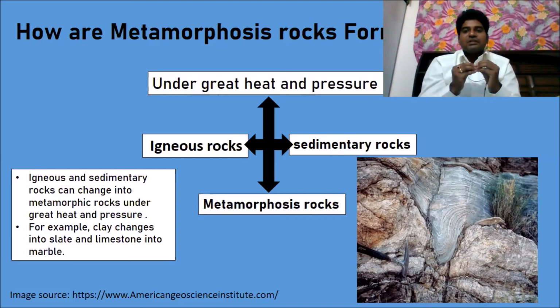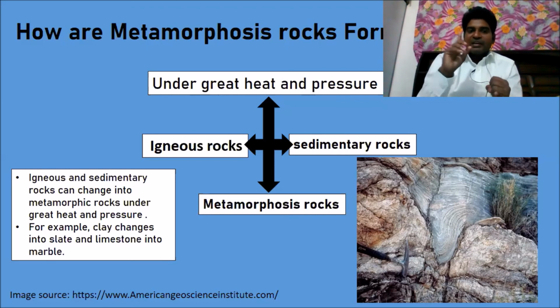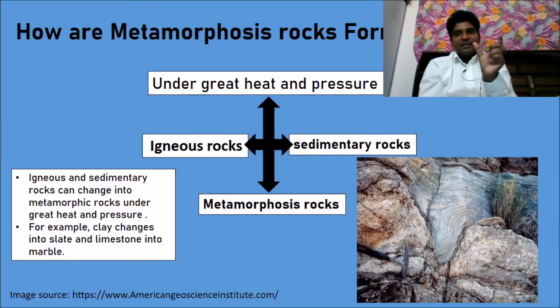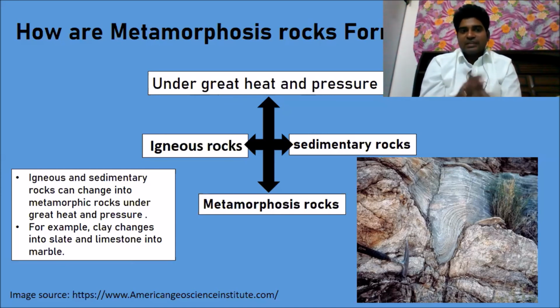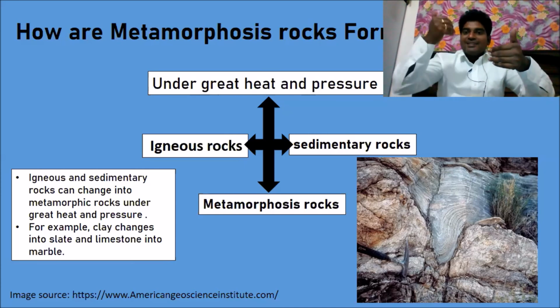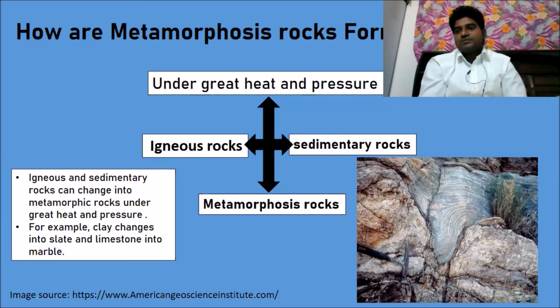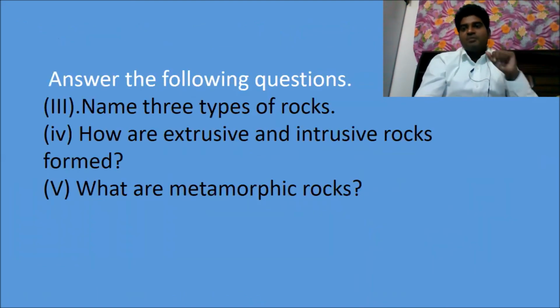That's why we have the metamorphic rock under the layers of the earth. The examples of metamorphic rock are clay, which changes into slate, and limestone, which changes into marble. That's how we get the transformation of igneous rocks and sedimentary rocks due to pressure into metamorphic rock. So today we learned about three different types of rock formations.